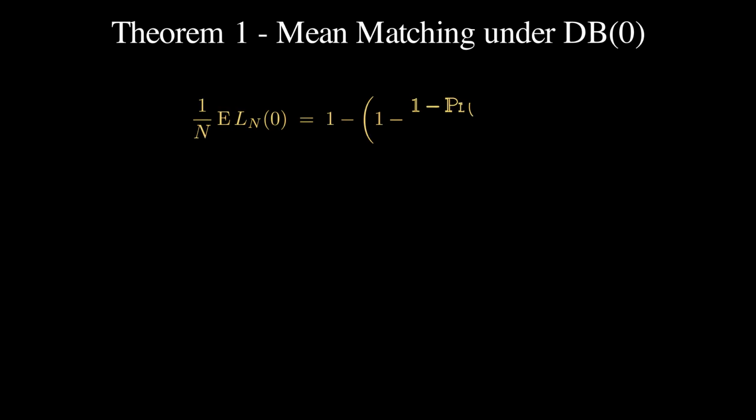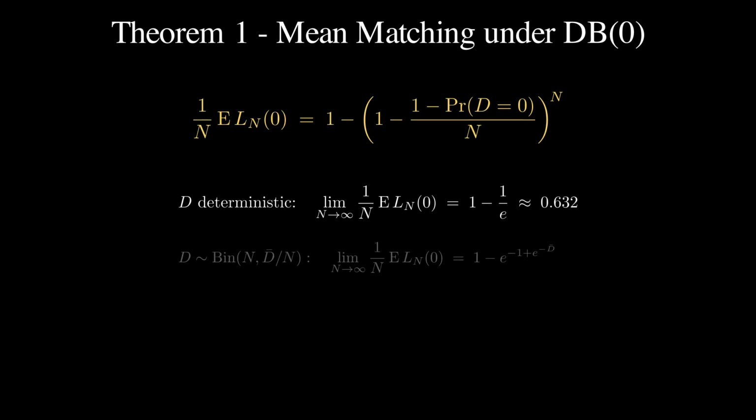Theorem 1 pins down the uniform extreme exactly. Under DB0, the expected matching fraction equals 1 minus the quantity 1 minus the probability of a non-zero sender degree divided by n, all to the n. Two corollaries. If the out degree is deterministic, the limit is 1 minus 1 over e, about 63%. If the out degree is binomial with mean d bar, the limit is 1 minus e to the negative 1 plus e to the negative d bar.